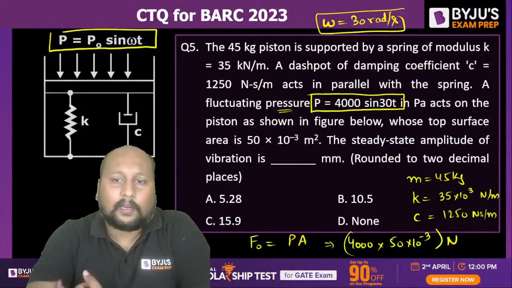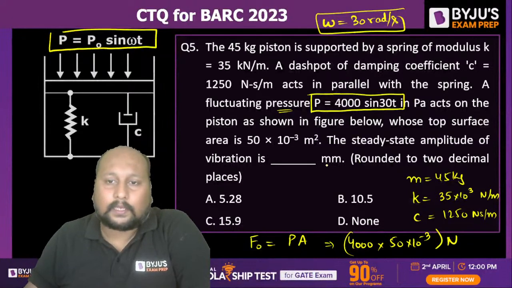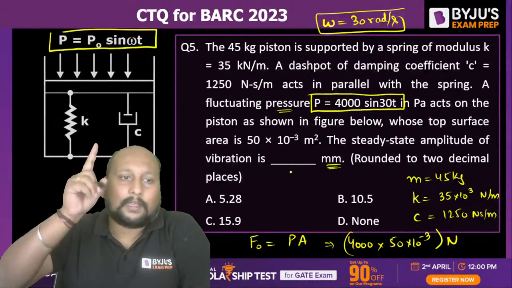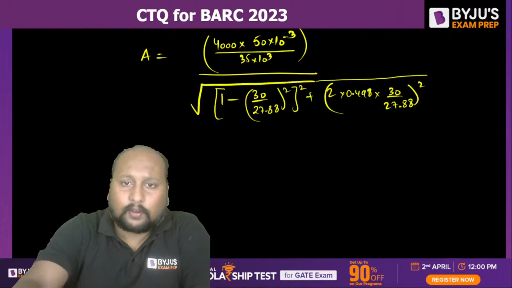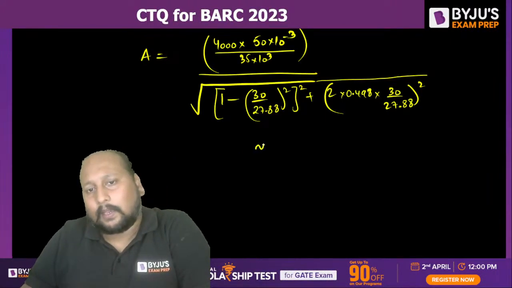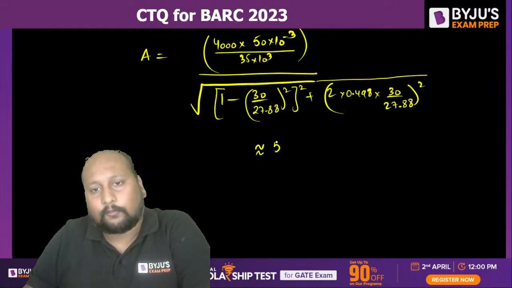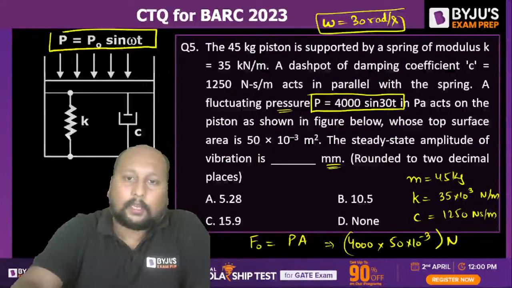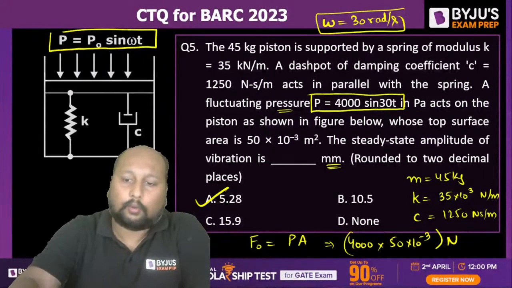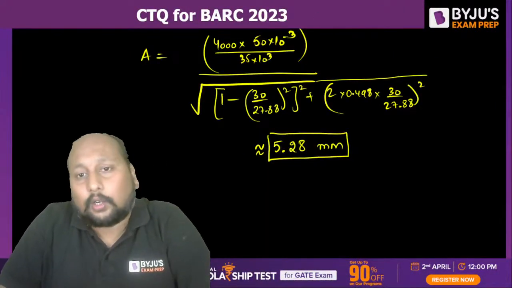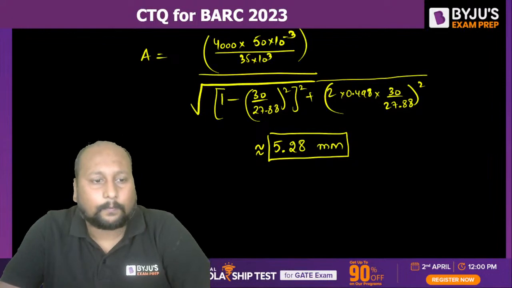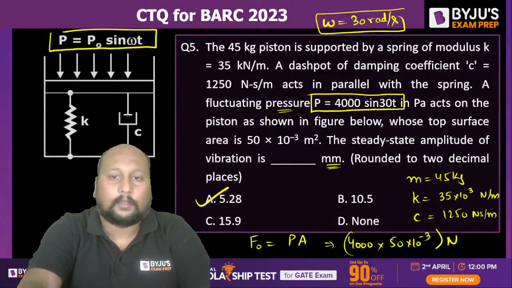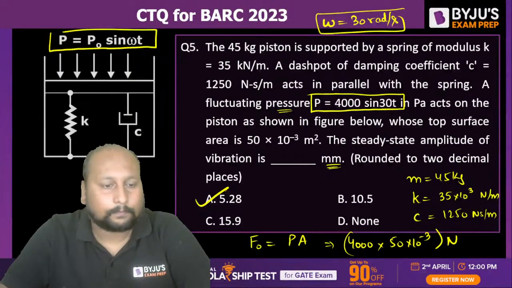So try to calculate and tell me. Try to calculate in mm only. They are saying round off to 2 decimals and you have to tell me the answer in mm. So if you try to calculate, it will come to near about 5.28 mm. Please check, everyone. Near about 5 point something. Very good. I think option A, 5.28 mm, will be the closest, approximate answer that you'll be getting. 5.31, perfect. That means the nearest answer is option A.